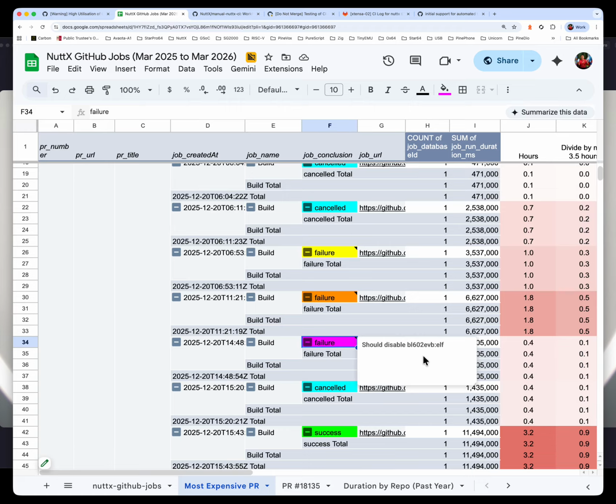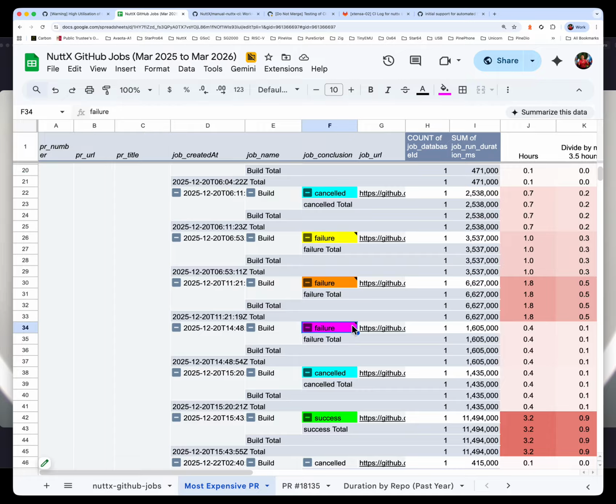This target is a RISC-V target. It's known to have erratic build errors. Sometimes it will just fail to build. So what we've done is that we have disabled this target altogether. It will never be built by NATEX. Therefore, we should not see this error again in the future.